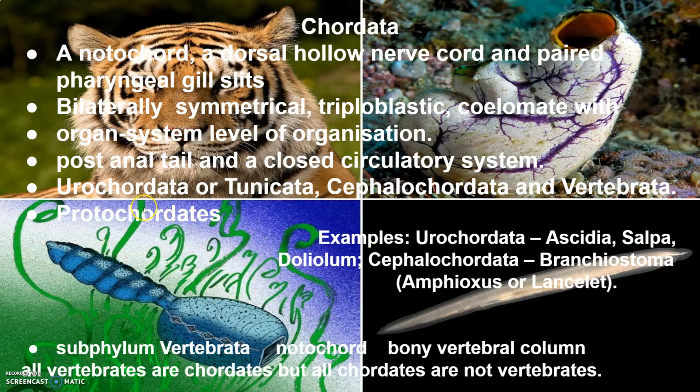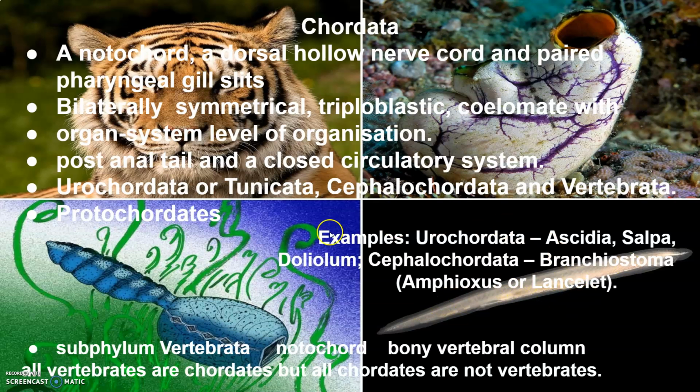Subphyla Urochordata and Cephalochordata are together called protochordates and are exclusively marine, and in urochordates the notochord is present only in the larval tail, while in cephalochordates it extends from head to tail region and is persistent throughout their life.